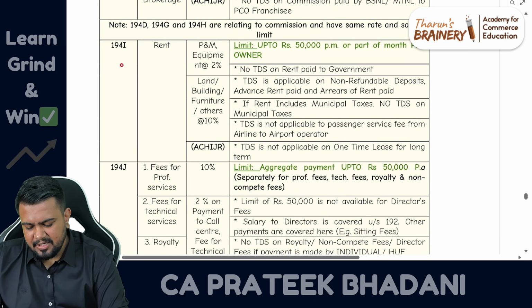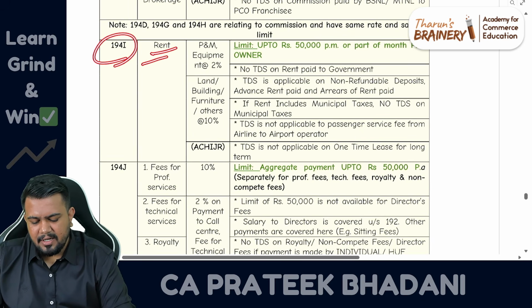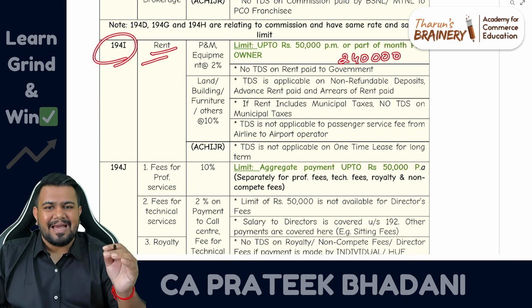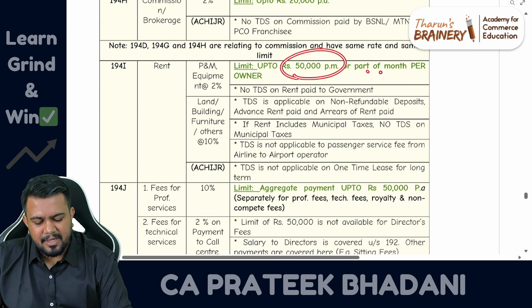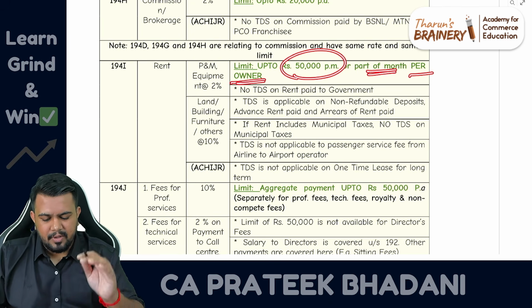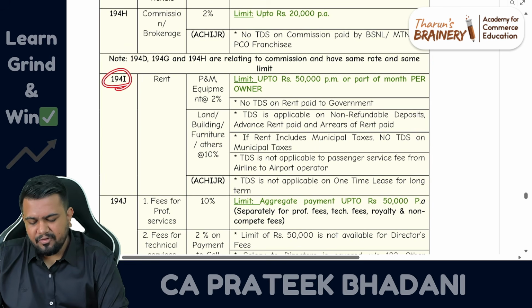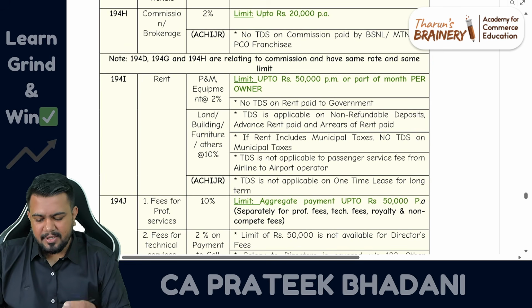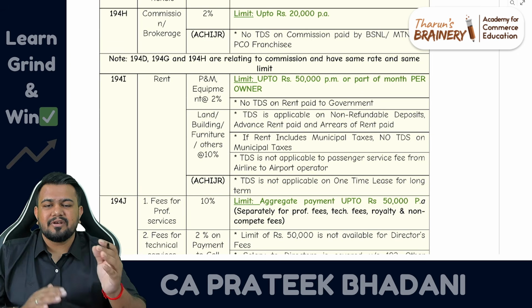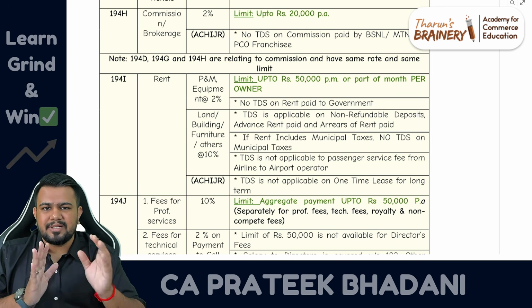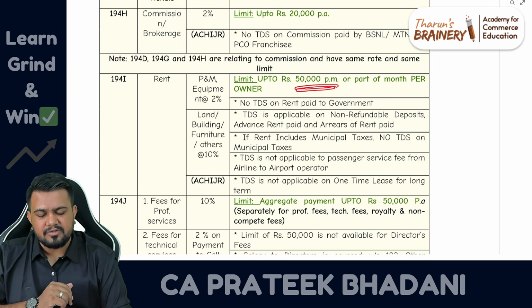Okay. Then section 194I, rent. Earlier the limit used to be 2,40,000 rupees per annum, but now it has been changed to 50,000 rupees per month or part of the month per owner. Okay. So now for 194I also the same limit. Similarly 194M also, where we discuss about rent in case of individual and HUF, there also the same limit, that is 50,000 rupees per month.